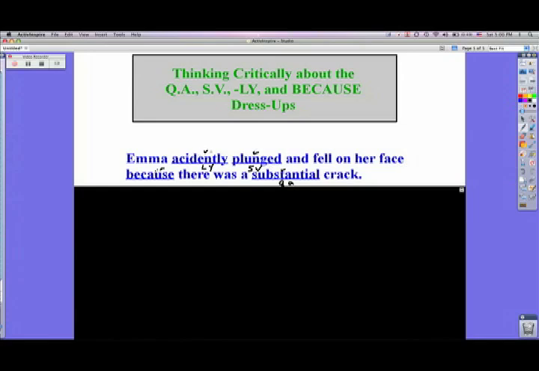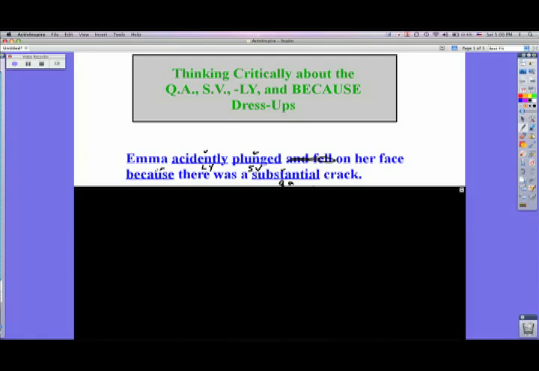Having accidentally in there adds to the idea that she didn't fall on purpose. Plunged, I think we could even get rid of this and just have it say that she plunged on her face. And then substantial, obviously, if it's a crack that's really big, I can picture this in the sidewalk, that's going to make somebody trip, so that makes sense.